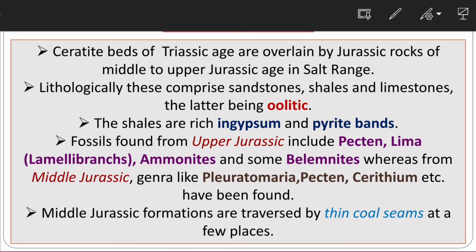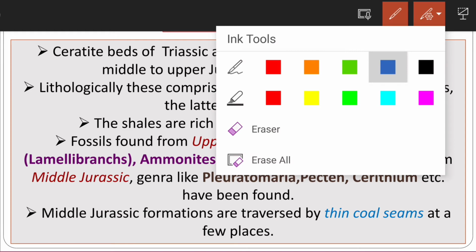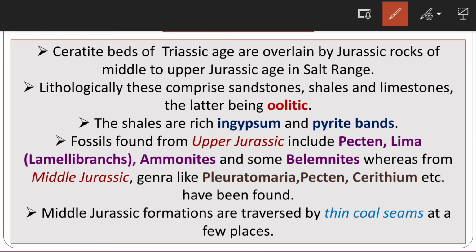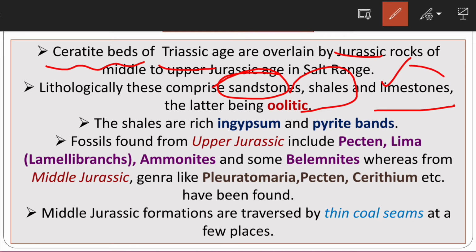in the Salt Range. Okay, so here this ceratite bed is there. Ceratite is again an ammonoid, if you know about the ceratites. So the ceratite bed of Triassic age has been overlain by the Jurassic rocks in the Salt Range. And the lithology is again the same, there are no further disturbances: sandstone is there, shale is there, and limestones are there. And these limestones which we are talking about are oolitic in structure.